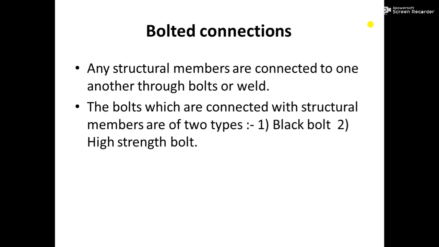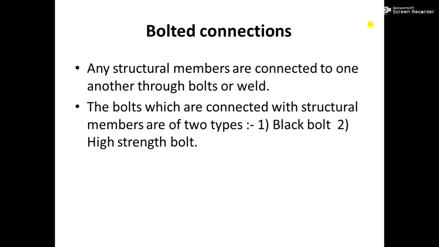Now, what are bolted connections? Bolted connections are any structural members which are connected to one another through bolts or weld. If they are connected with bolts, then it is known as bolted connection, and if they are connected with weld, then it is known as welded connection. Here we only deal with bolted connections.